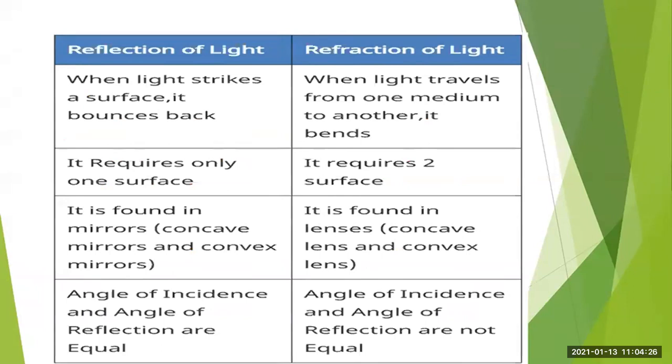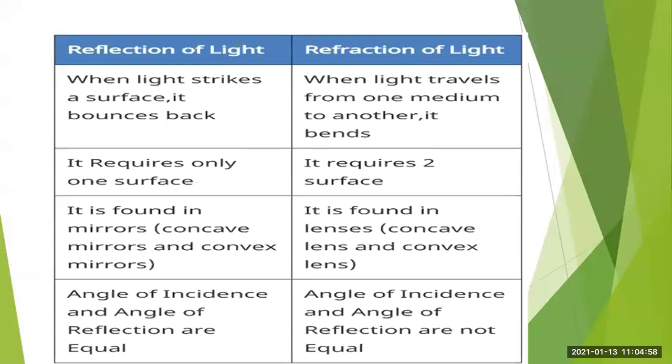So in the reflection of light, we have seen that when light strikes a surface, it bounces back. The light returns back, it turns back, isn't it, in the reflection of light? Then in the refraction of light, when light travels from one medium to another, it bends. And why does it bend? It is because it changes its direction. Then why does the light change its direction? Because its velocity is different in the different medium.